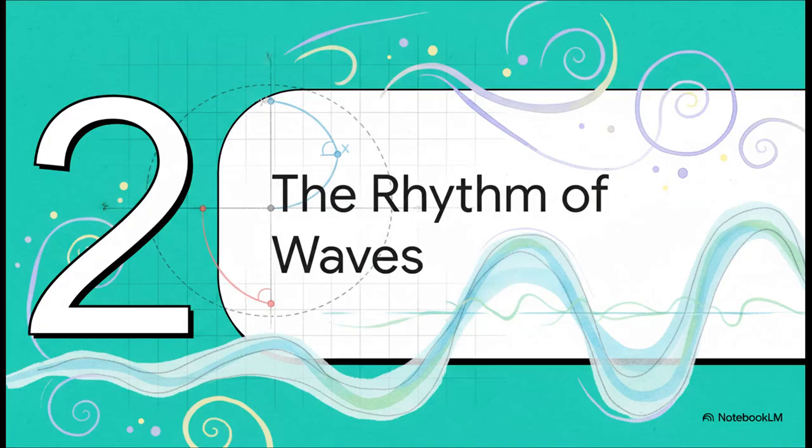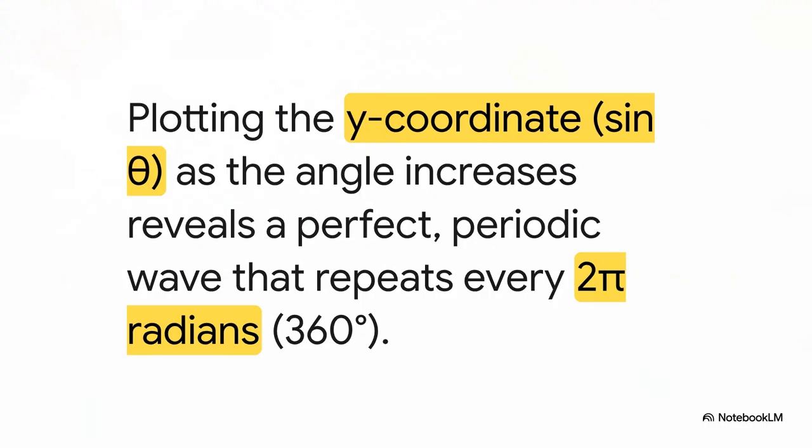So this new way of looking at trig functions, this unit circle thing, has a really beautiful consequence. Because when you start to track what those x and y coordinates are doing as you go around and around the circle, you discover something pretty amazing. If we just plot the y coordinate, that's the sine, remember? As our angle gets bigger and bigger, we get this perfect, beautiful repeating wave. It just flows smoothly up to 1 and down to -1, over and over again. It repeats its pattern every 360 degrees, or, as mathematicians often say, every 2 pi radians. And this wave, the sine wave, is like the fundamental heartbeat of the universe.